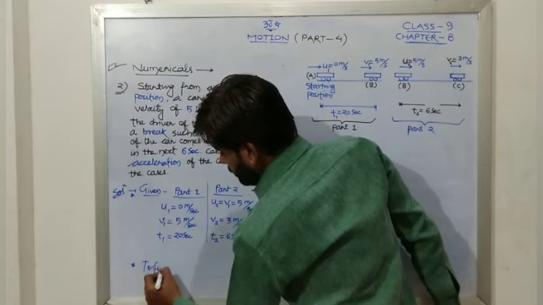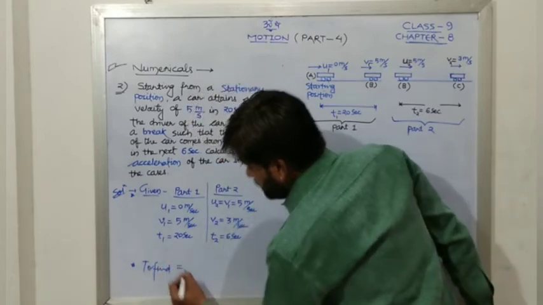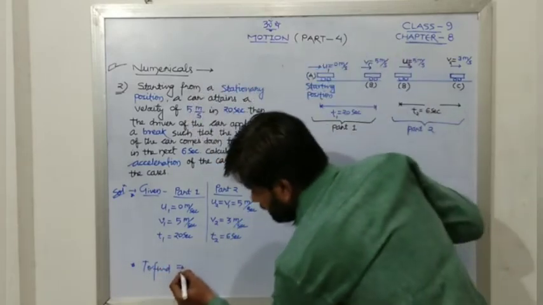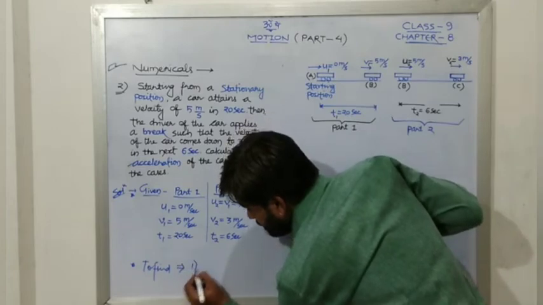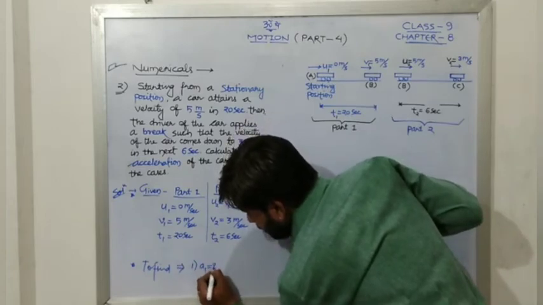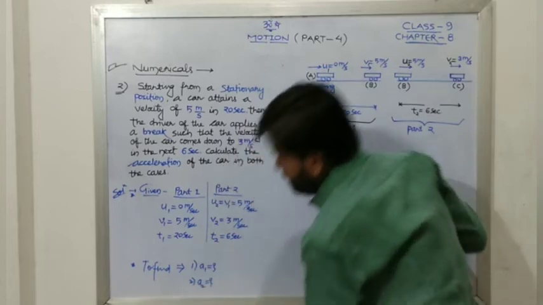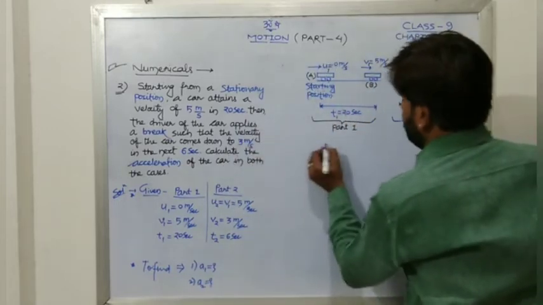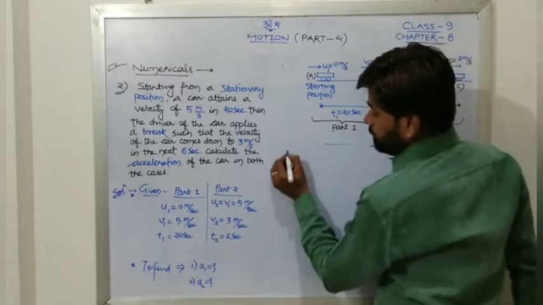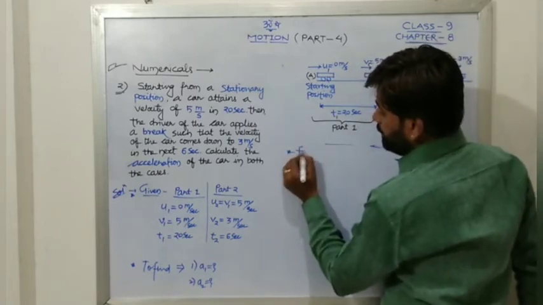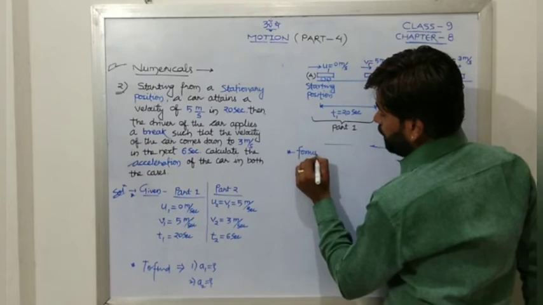To find means simply two accelerations will be there. In first case we are going to find a1, and in second case we are going to find a2. Let us see what happens. Now, third one, as I have already told you, you have to write the formula.